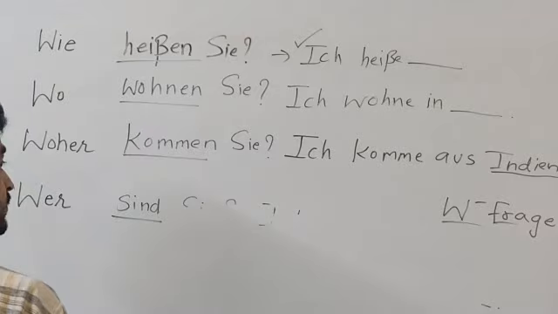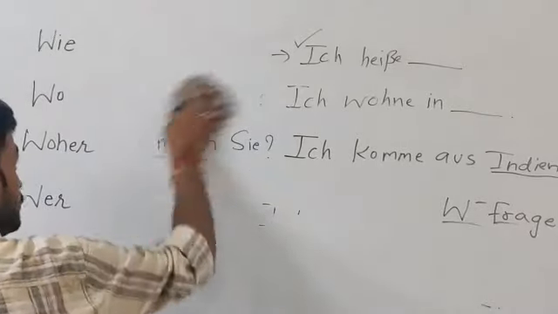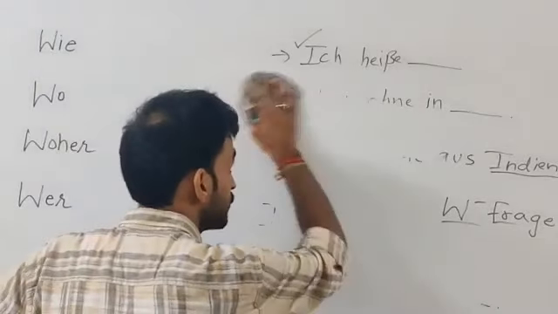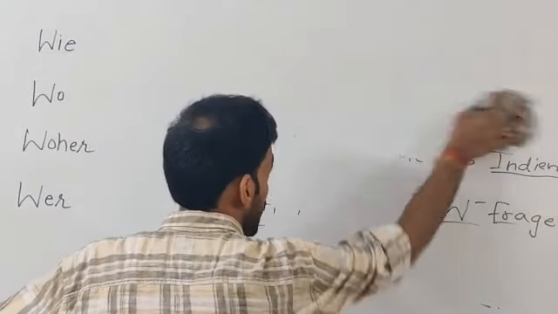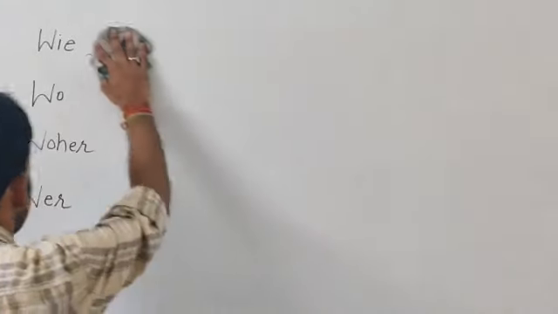These are very basic questions we have seen, and now I will tell you the verb conjugations. How do we conjugate the verb? It is also very important to conjugate the verb. It's called verb conjugation, when we join the verb, like I am, you are, he is, she is. So it is called verb conjugation.